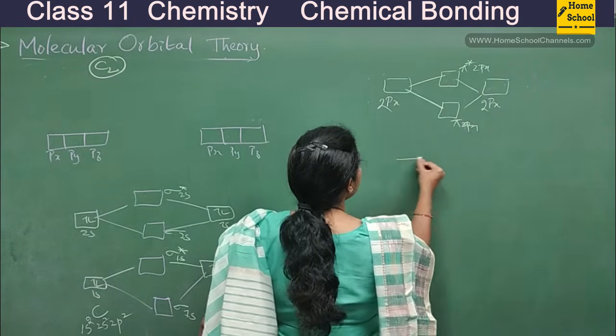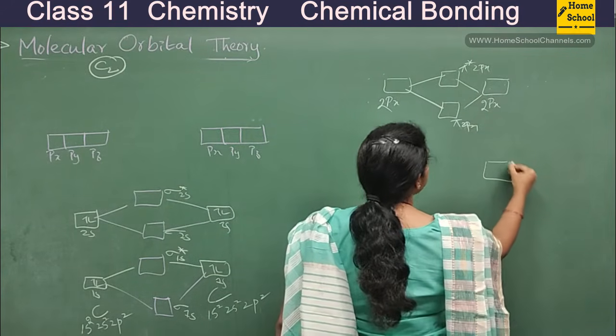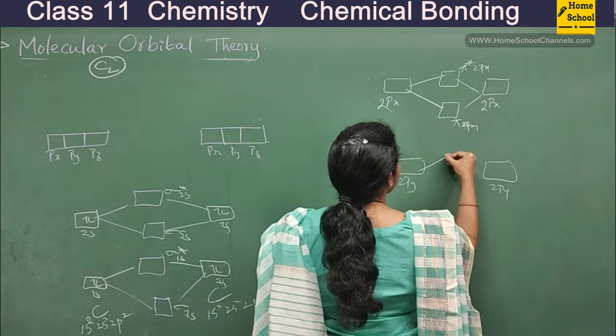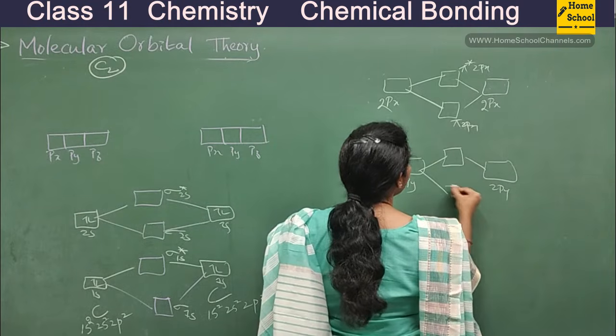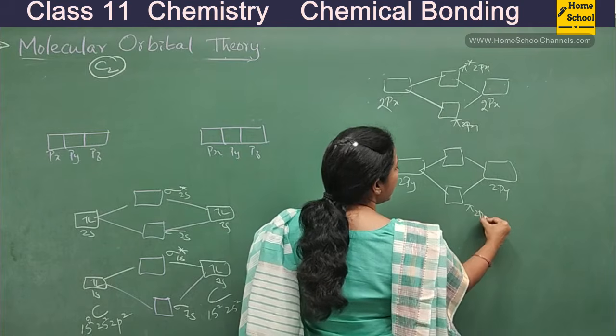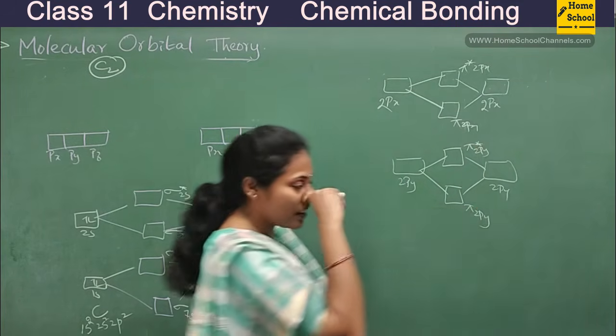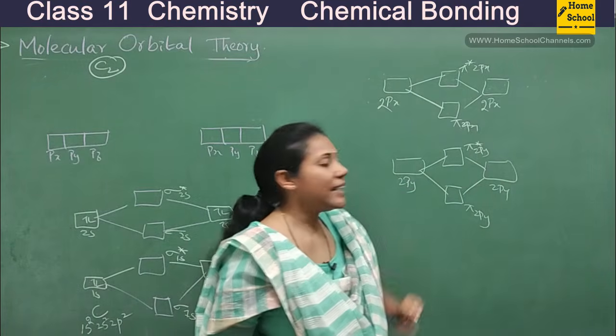Okay, similarly whenever 2py combines with 2py, you will again get two new molecular orbitals. This was called as pi 2py and this is called as pi star 2py. This is how 2py combines.